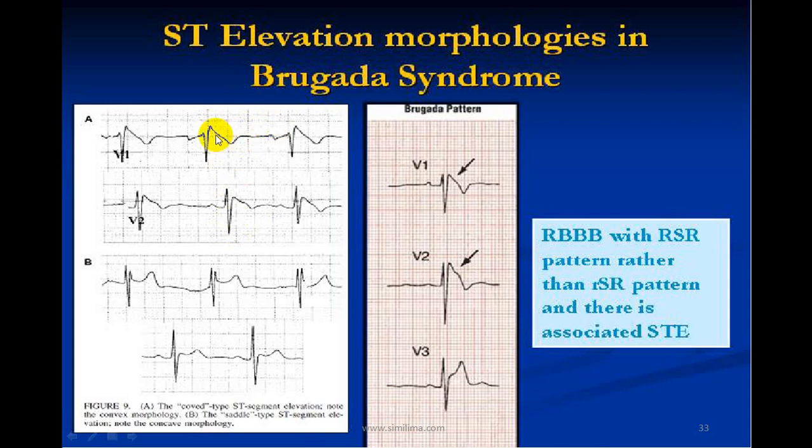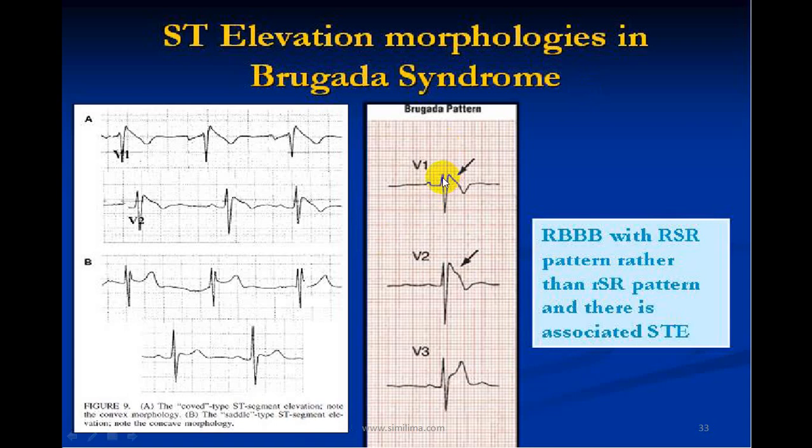If you see this type of down sloping, can you see this very sharp down sloping? This is characteristic of type 1, or what we call the A variety. And if you see a curved saddle type, then it is type 2. These are the two varieties of Brugada syndrome. This is hereditary, or genetic, and the person has a very high chance of developing VT, VF and can have sudden cardiac death. Try to suspect this. Look at V1, V2.